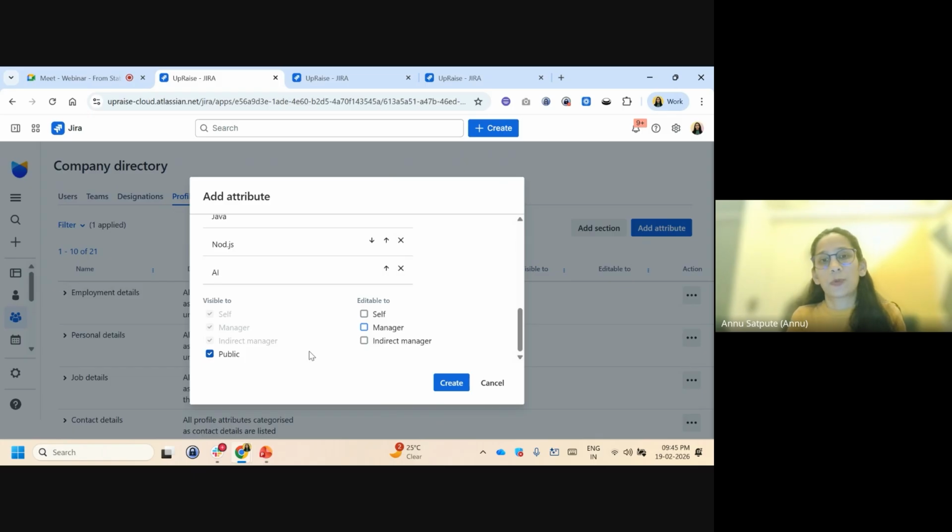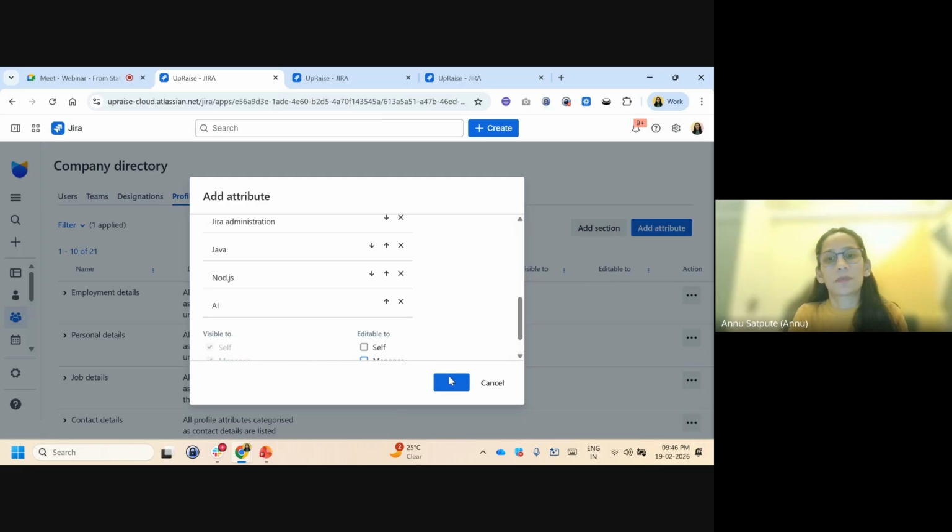Because they have to provide their certifications or those documents, and after reviewing that, HR will be editing this information. So you can manage the visibility and editing options of the profile attribute and simply create that attribute.